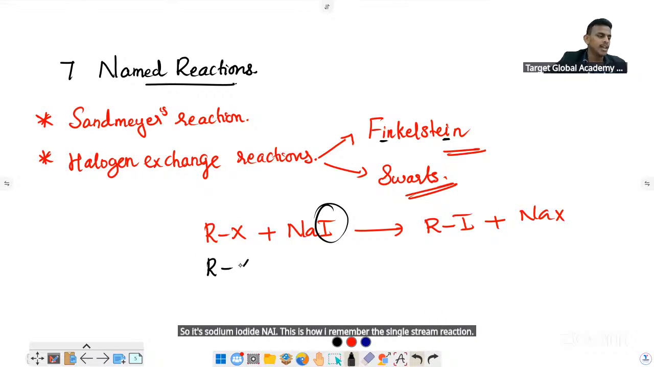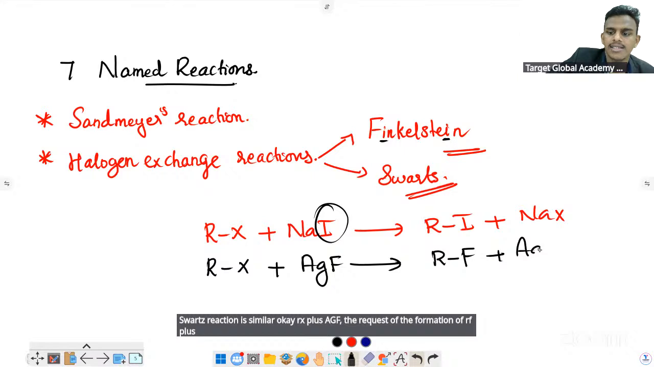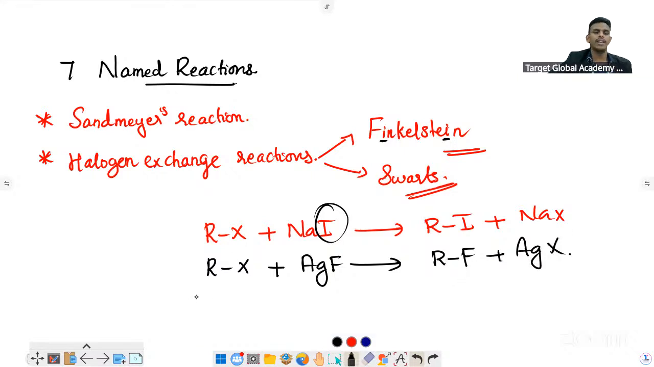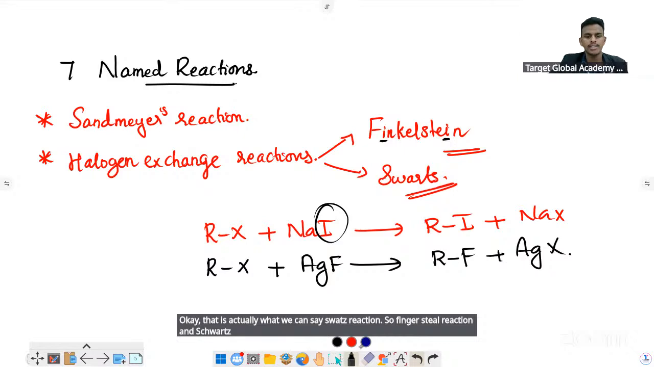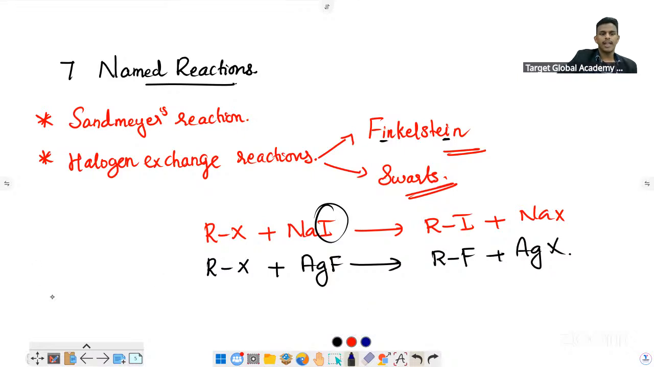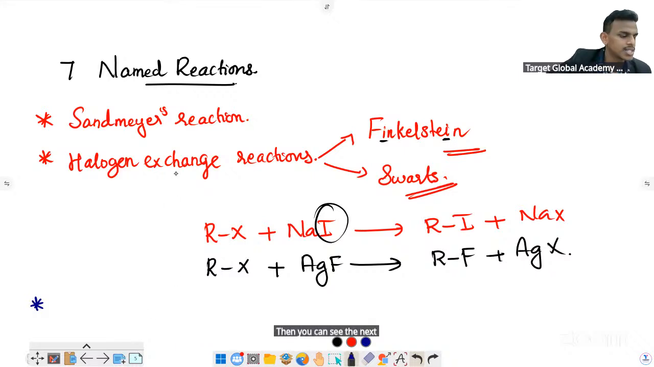Swarts reaction is similar. RX plus AgF, there occurs the formation of RF plus AgX. That is what we call the Swarts reaction. So Finkelstein reaction and Swarts reaction are important as name reactions. Then you can see the next name reaction in this particular chapter.